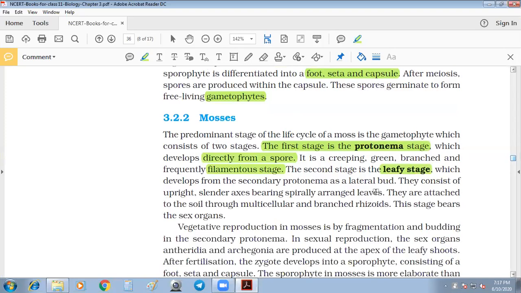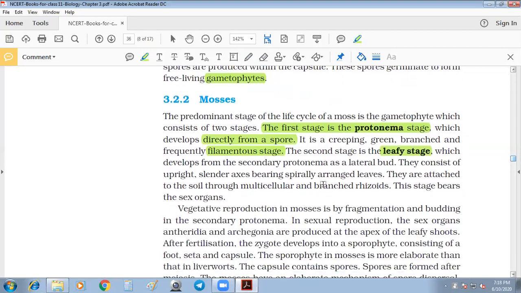So they are attached to the soil through multicellular branched rhizoids. In the case of NCERT purpose also, in the case of Bryopsida, I have already told that they do not have true roots, they have rhizoids. So you can be sure that in all cases of Bryopsida, we have only rhizoids, right? This is the main important thing. All have multicellular, branched rhizoids.